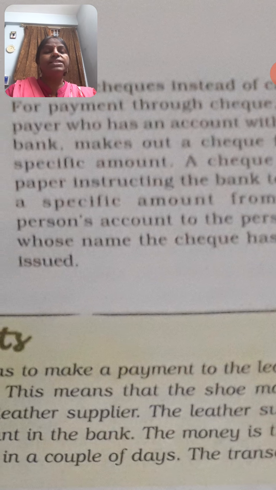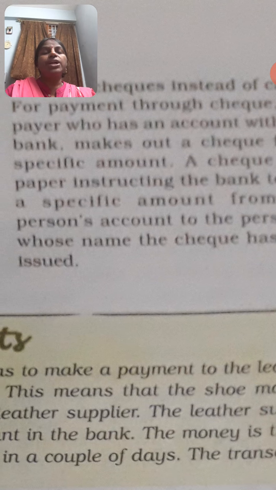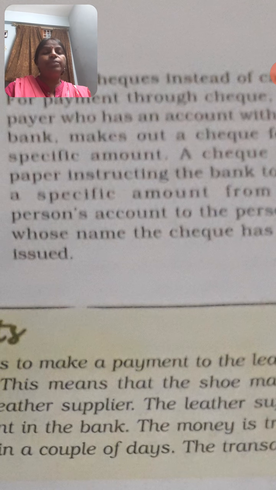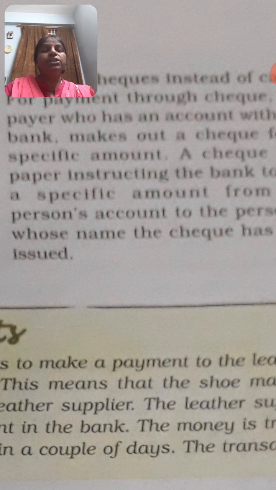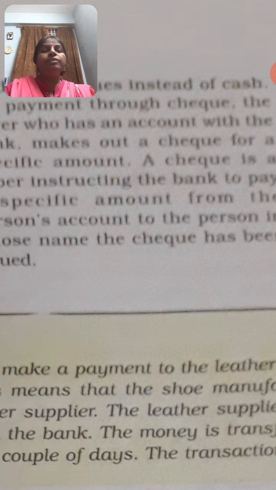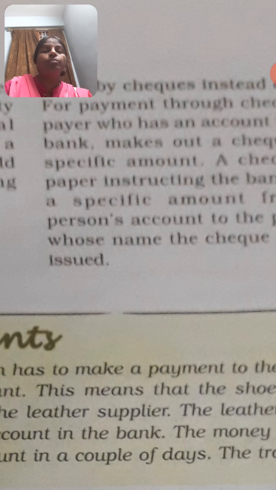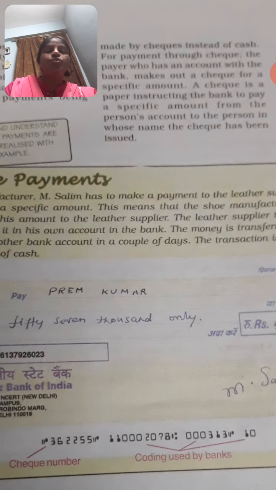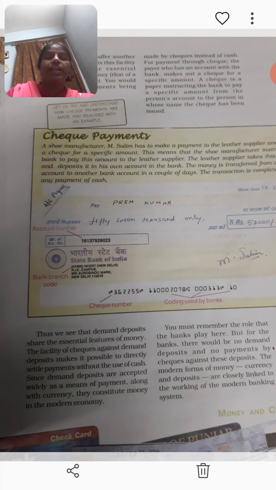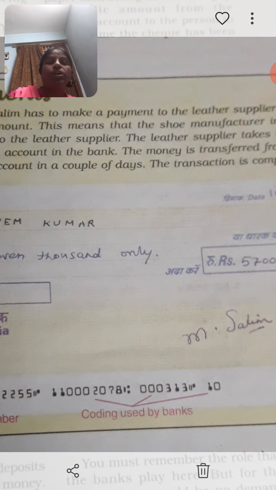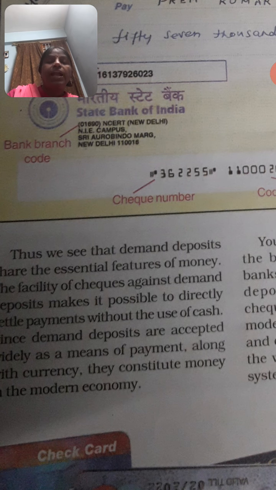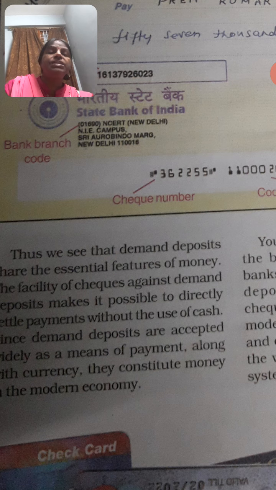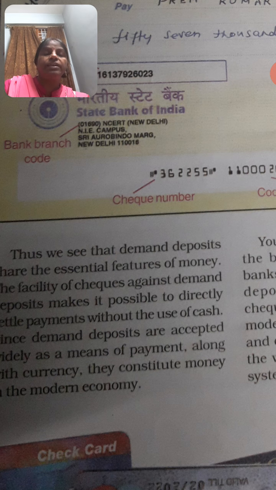A check is a paper through which we instruct the bank to pay the specific amount mentioned on the check from my account to the person in whose name the check has been issued. And we put our signature, meaning the account holder puts his signature, and the date is also given on it. On that date the person can go and encash the check.